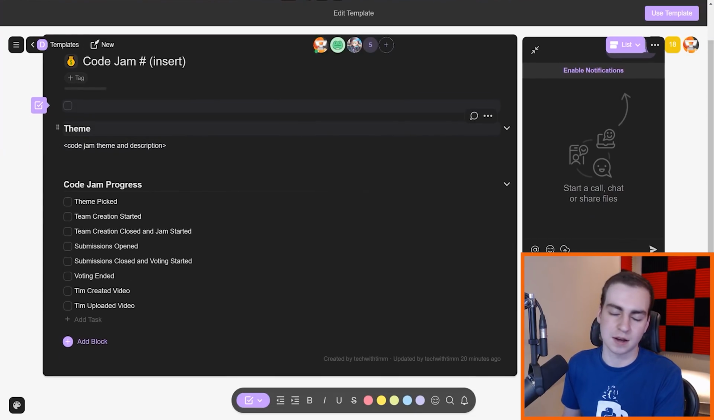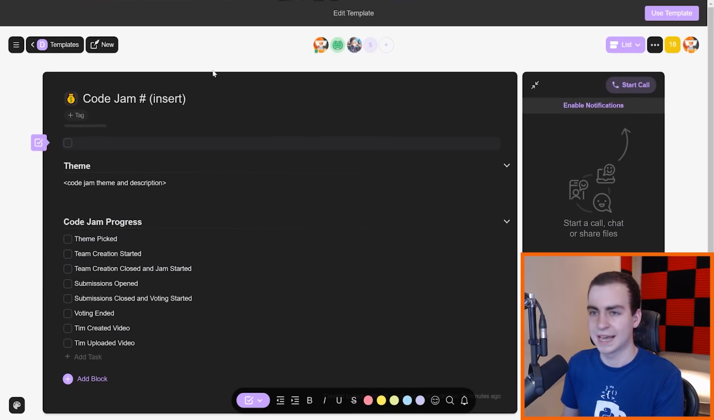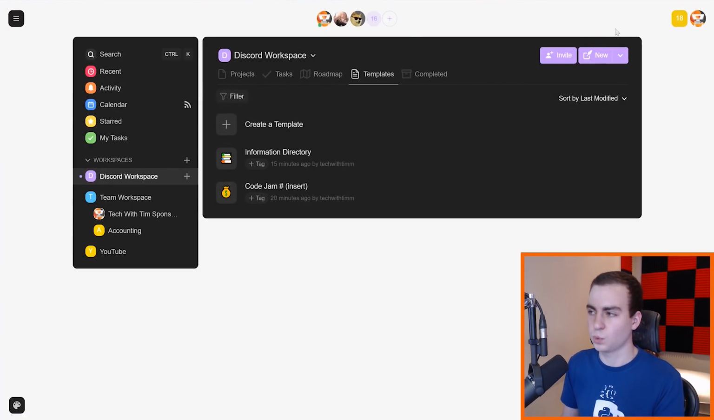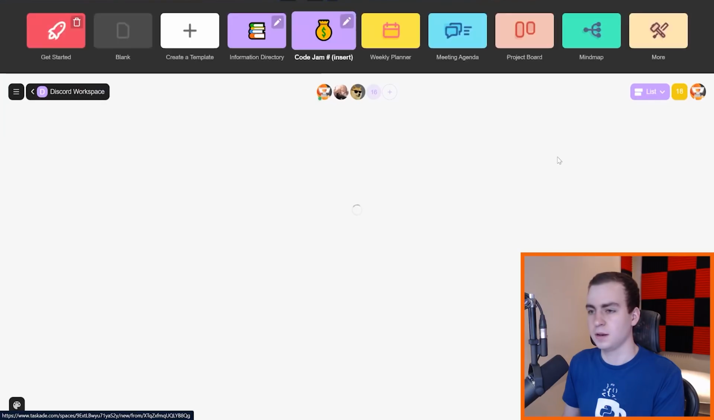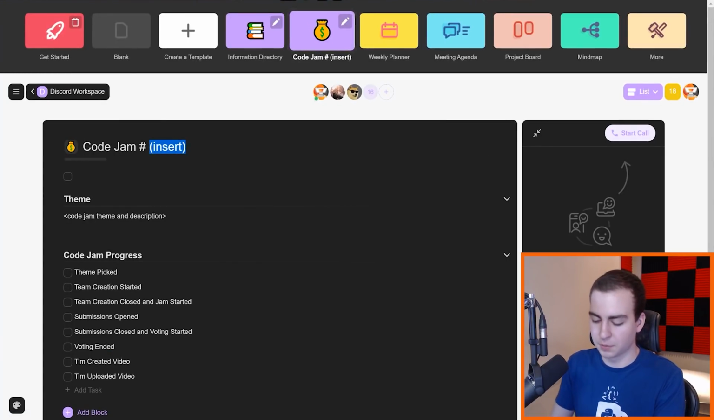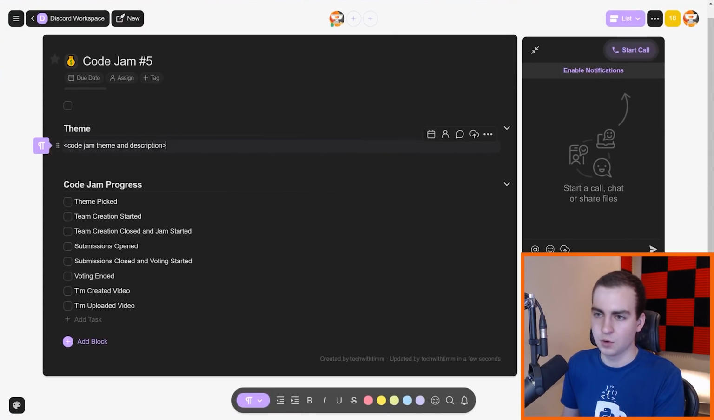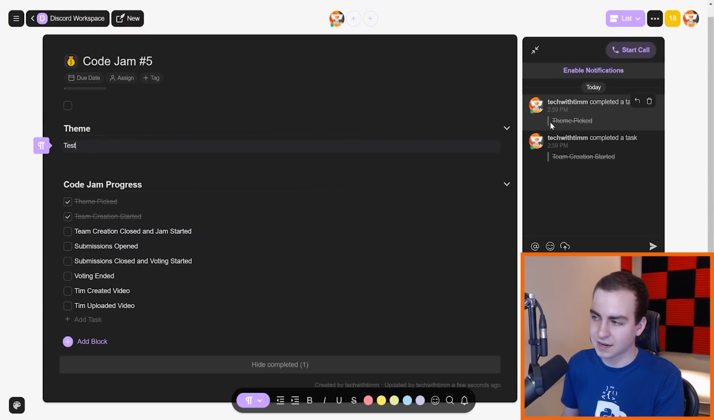And you can see that I've just set it up really simple. We have the theme, and then we have the progress, and we tick all of these boxes. So every single time a new code jam happens, I would come here, go to new, and then I could create a blank project, or I could just click on my template. So code jam, I could change the number here. So we'll say code jam number 5. We could add our description. I'll say test. And then we can tick off our status. Notice it will add that in the little chat window right here.